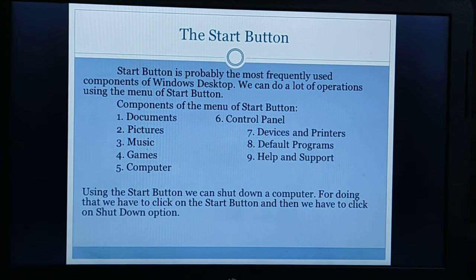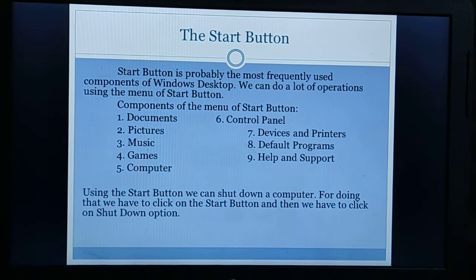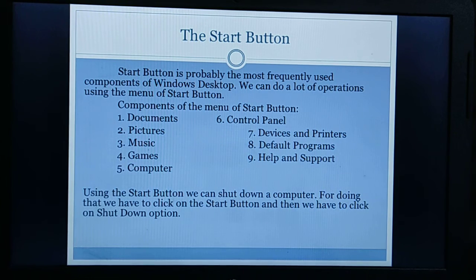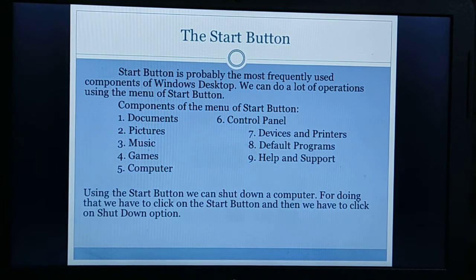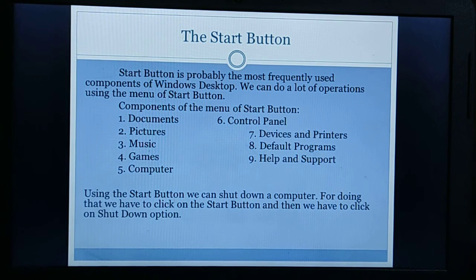Next, control panel is used to customize your system. The devices and printers option is used to show how many devices or external printers are connected to your system. Help and support provides the search option for any items on your computer.